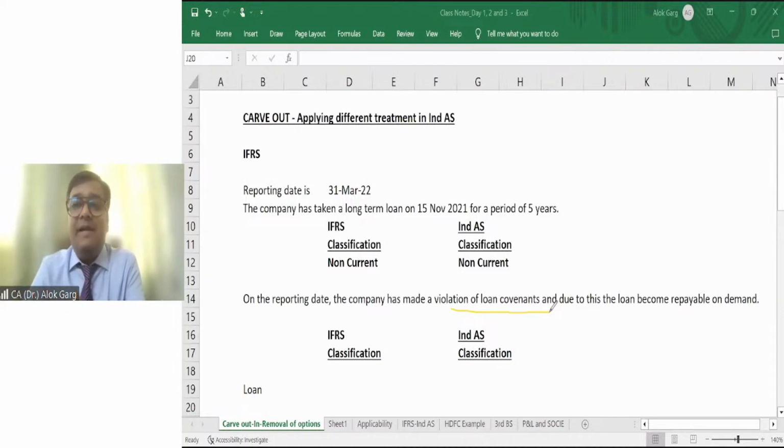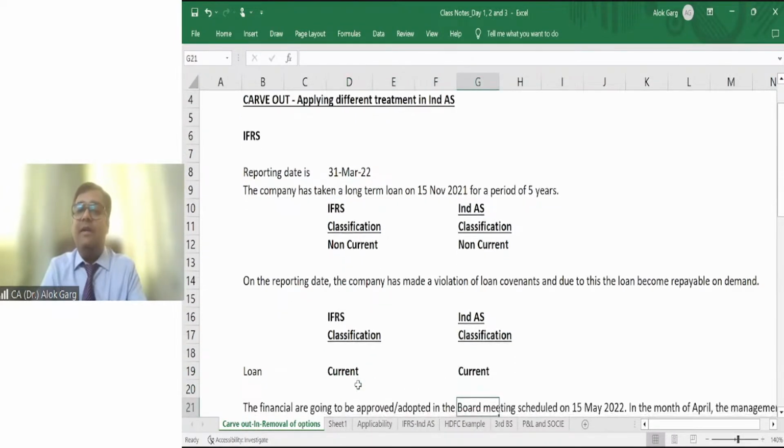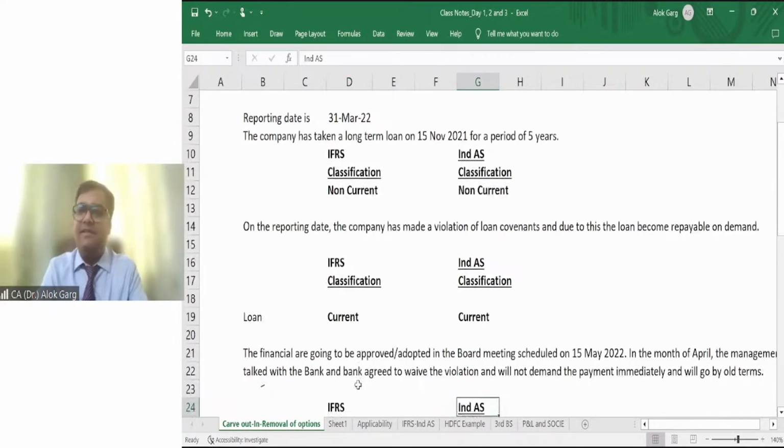So the company has made a violation. They have breached the condition of the loan agreement, and due to this, the loan becomes repayable on demand. So friends, in this case, you need to tell me whether it should be non-current or current. What is the classification of this loan? You're right. This will become current. Why? Because the loan has become repayable on demand. It will become a current liability in Ind AS as well as in IFRS, even in accounting standard.